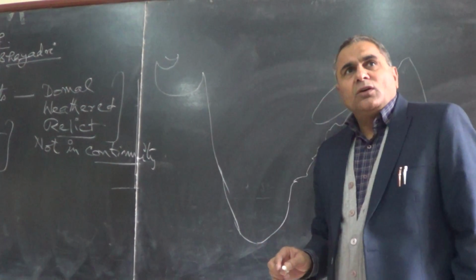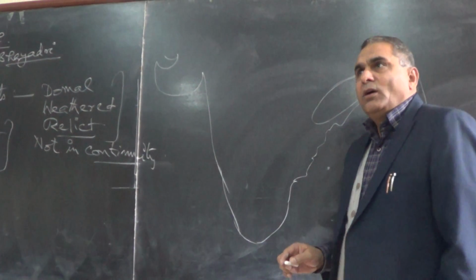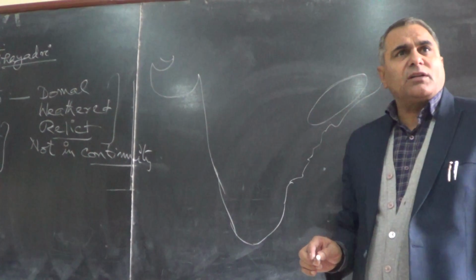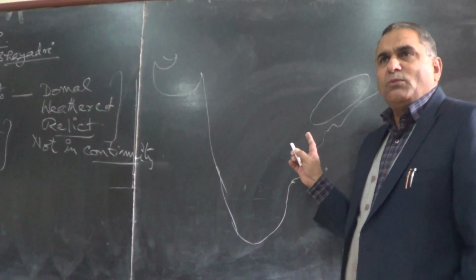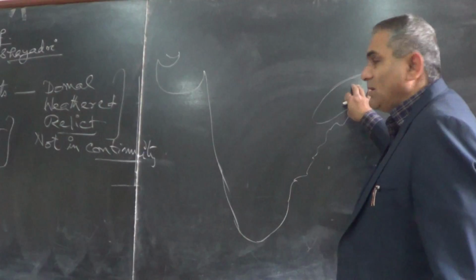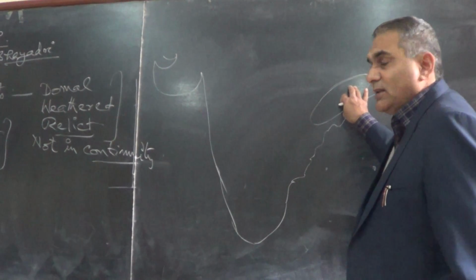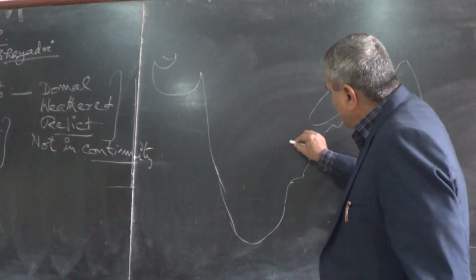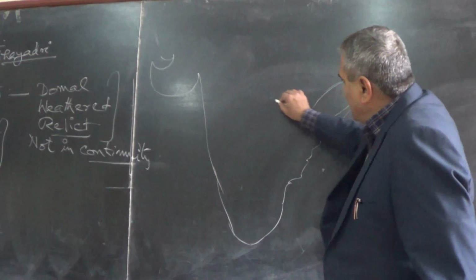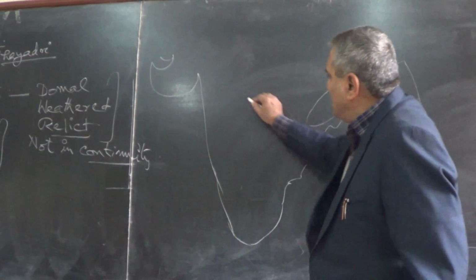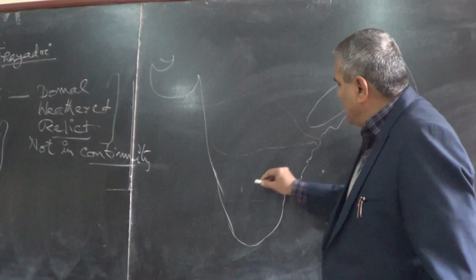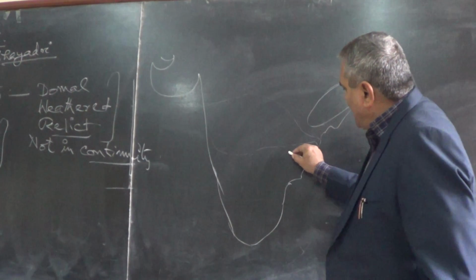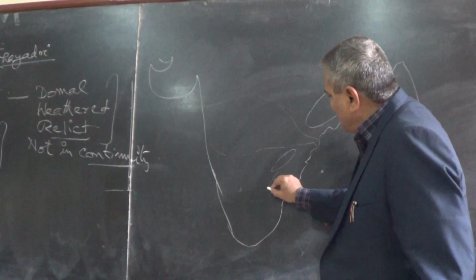All your Koraput, Kalahandi, Visakhapatnam, Khammam, Vizianagaram, and Ganjam districts fall here; they make the Northern Eastern Ghats. In the Southern part, the rivers Godavari and Krishna enter through this gap, and there is another mountain range.